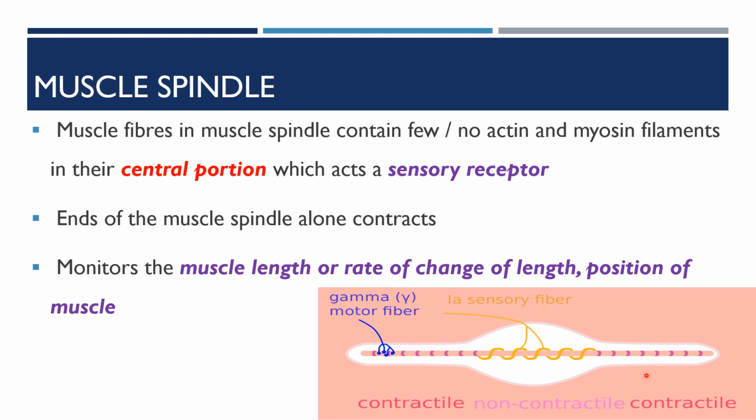Here you can see 1A sensory fibers in the center, in the non-contractile portion, and gamma motor fibers at the ends in the periphery.